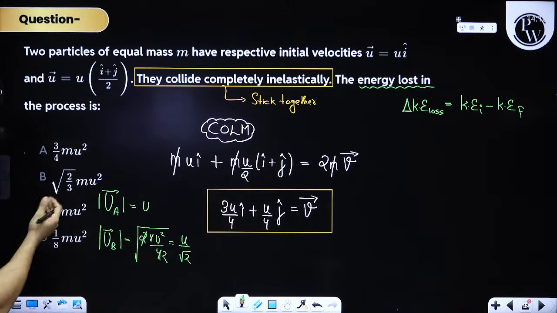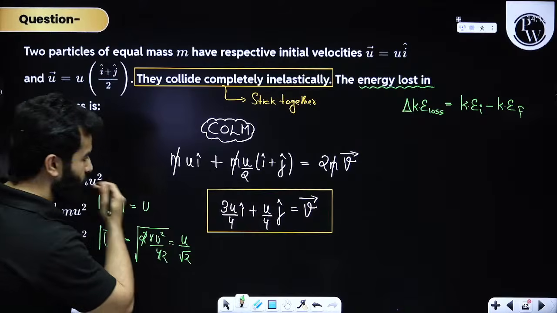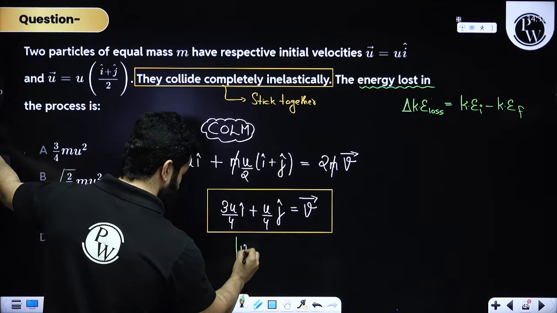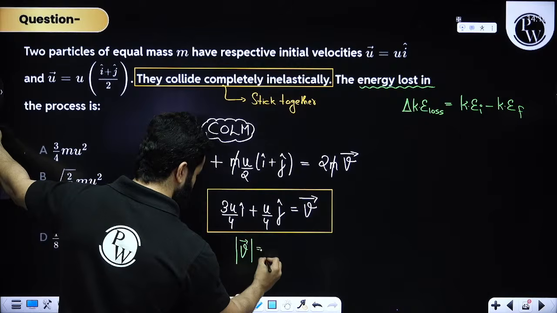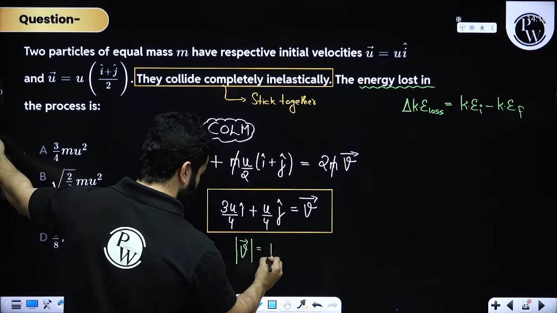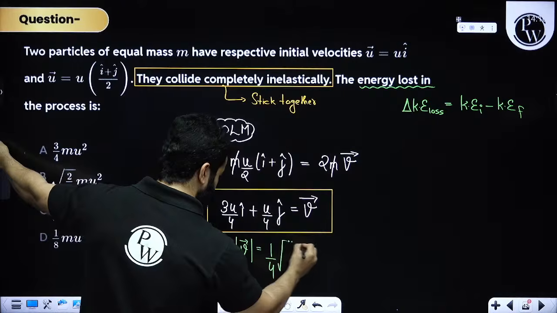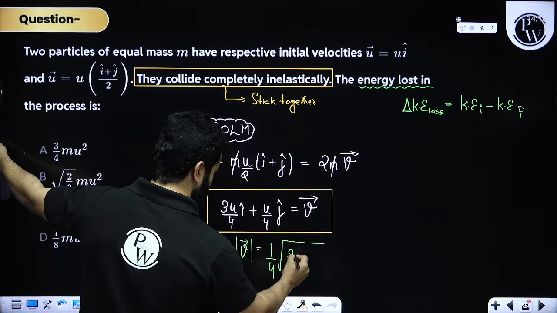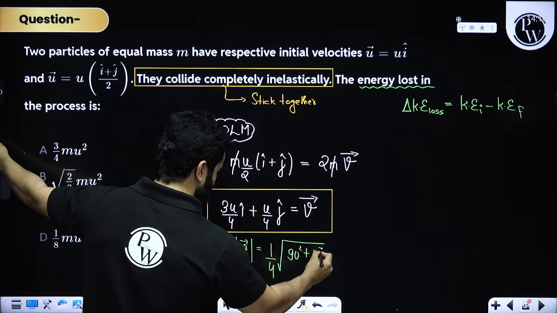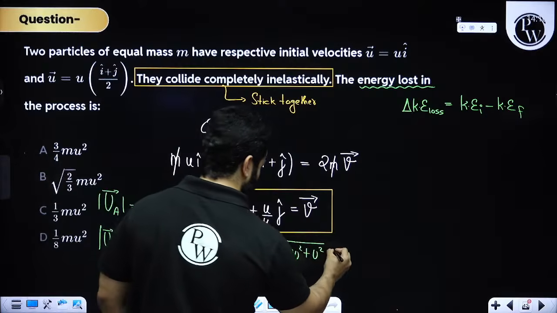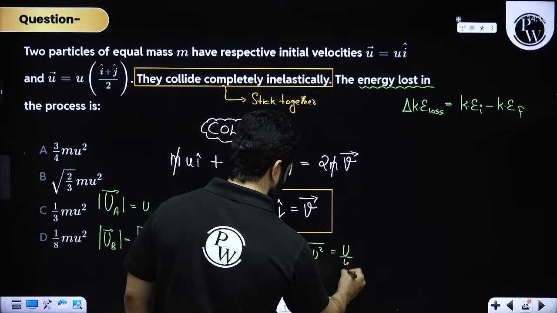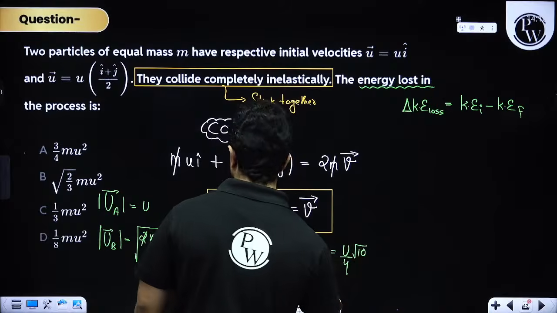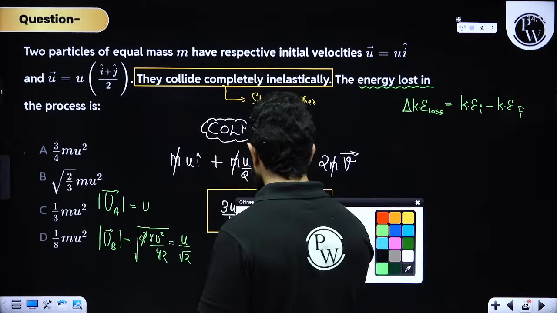Clear? And then the next thing is, my dear friends, to find out the magnitude of this velocity. Again, I can take out 4 common and I'll be left with 9u square plus u square. So that will be u by 4 and under root of 10. Clear? Under root of 10.